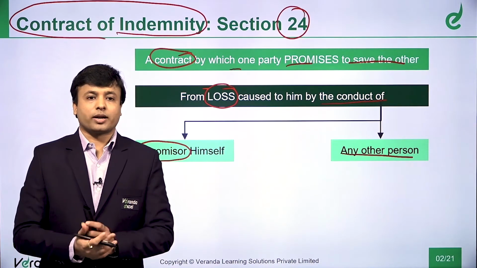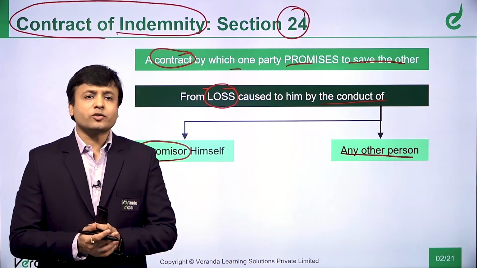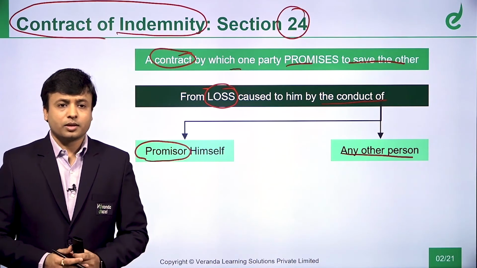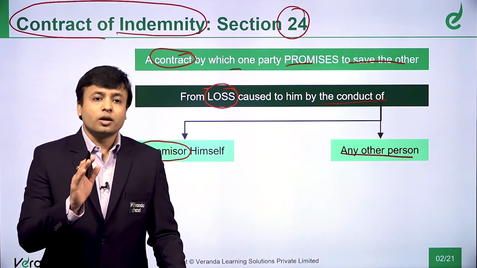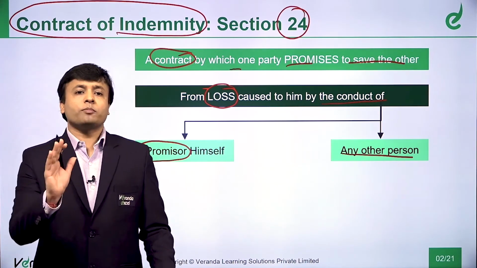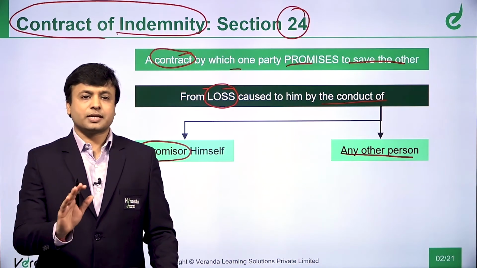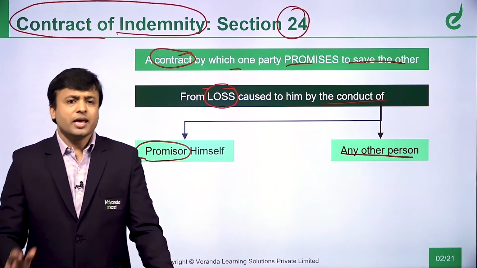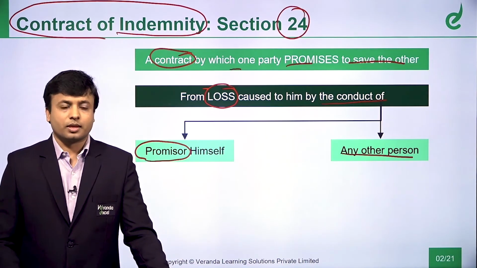That is the definition of contract of indemnity. Basically, one party is trying to compensate the other party from some loss which may occur to him. We will discuss each and every part of this definition in detail.